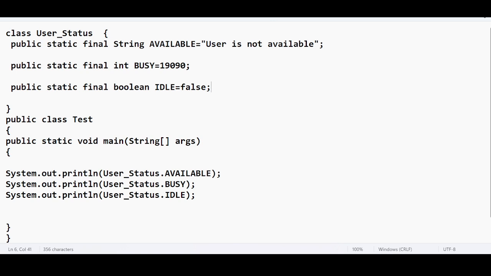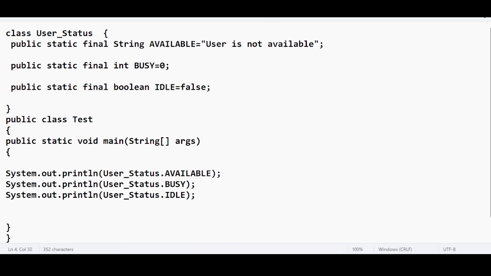These things may happen. See, for example, you are saying available. This available variable is meant to say that the user is available. Okay, user is available. This is completely valid, meaningful. But when I say user is not available, the actual meaning of the variable is getting changed. There is a problem, right? I am saying busy. To quote a busy status, there is a keyword called 0. 0 means busy. If the value 0 is being assigned to the variable busy, it's okay, right?